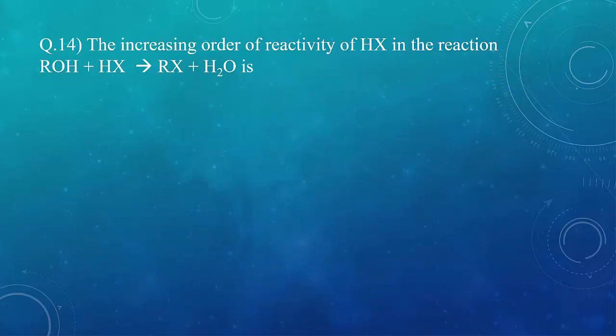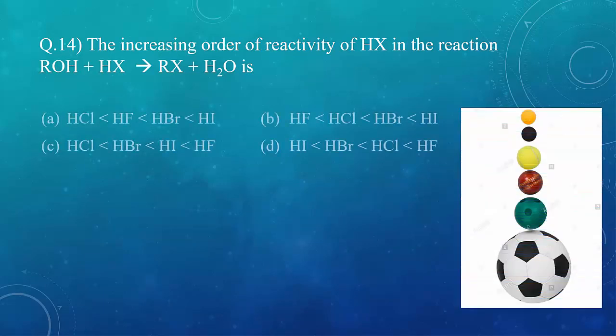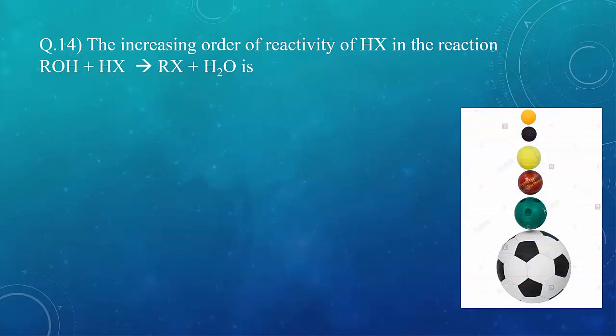Question 14. The increasing order of reactivity of HX in the reaction ROH plus HX giving us RX plus water is. Here we have to discuss the reactivity order of HX, that is halo acid. Now in the halogens, group 17 atoms, atomic size or ionic size increases from fluorine to iodine. As the atomic size increases, the bond length also increases and that weakens the bond. So it becomes easier to react.